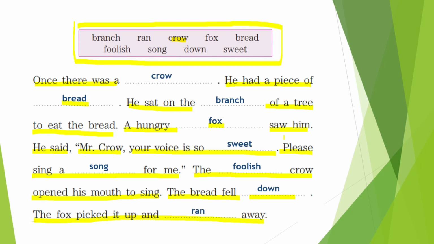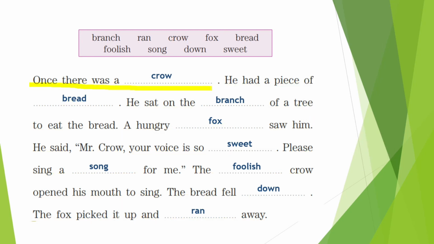Alright, now children, let's read the whole story one more time with all the filled blanks. Once there was a crow. He had a piece of bread. He sat on the branch of a tree to eat the bread. A hungry fox saw him.